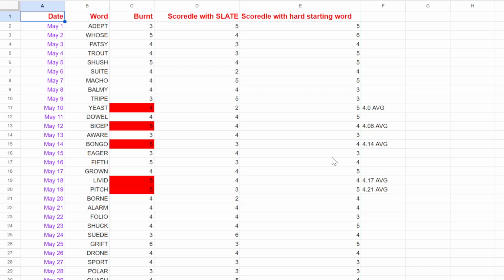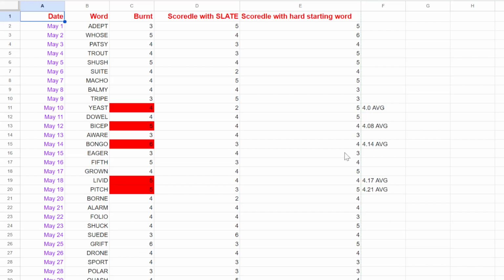Now with the hard starting words, there will be no comparisons, of course. I'm just going to read them off. It failed 0 times. It got 1 6. It got 11 5s with the hard starter. That's a lot. 11 5s, 12 4s, so it's very close to a mode of 5. 7 3s, 0 2s, 0 1s. So we both got 7 3s. Pretty cool. We both got 7 3s with hard starting words.